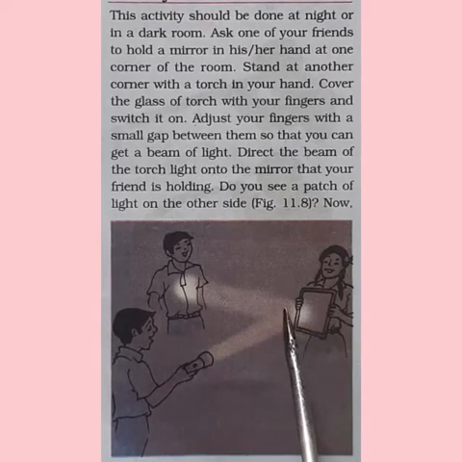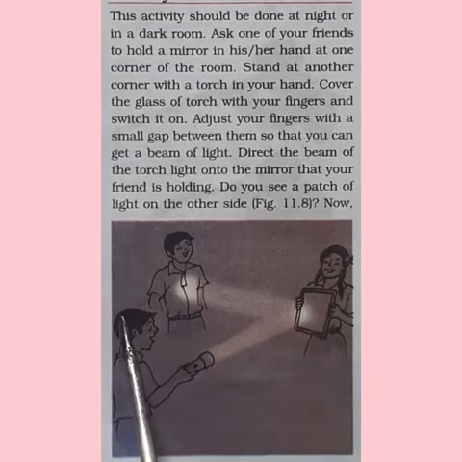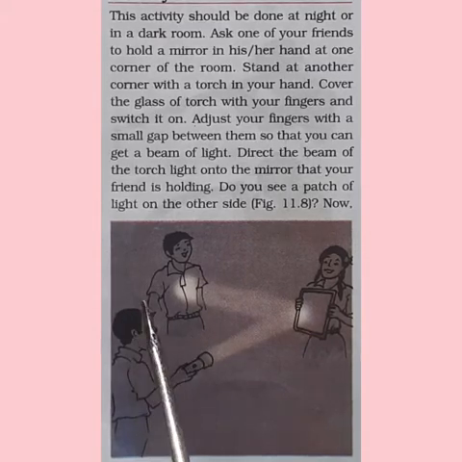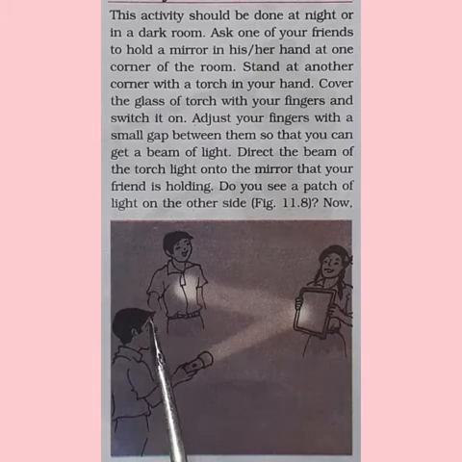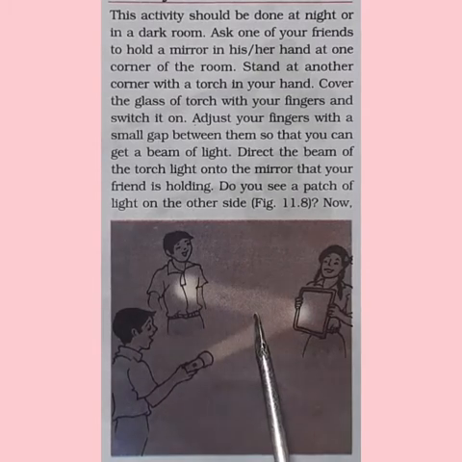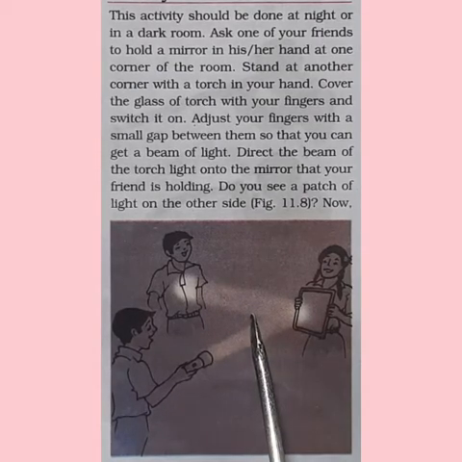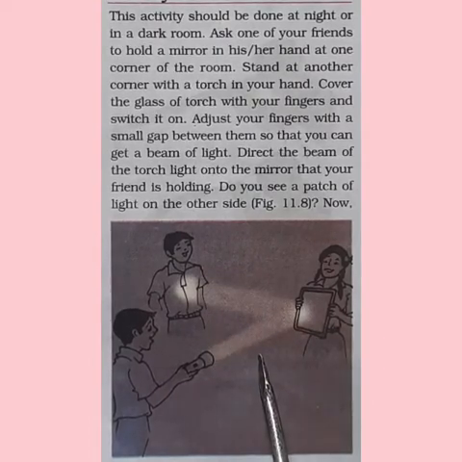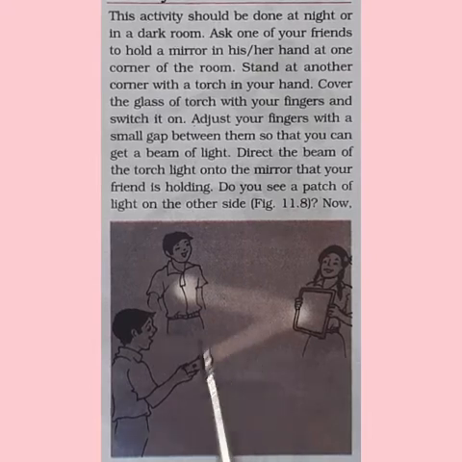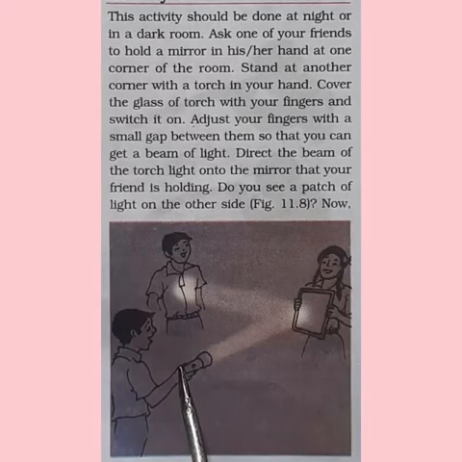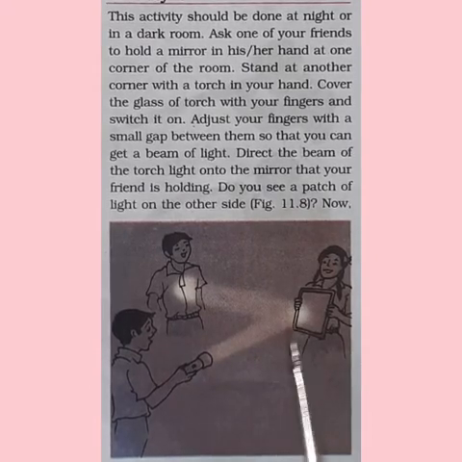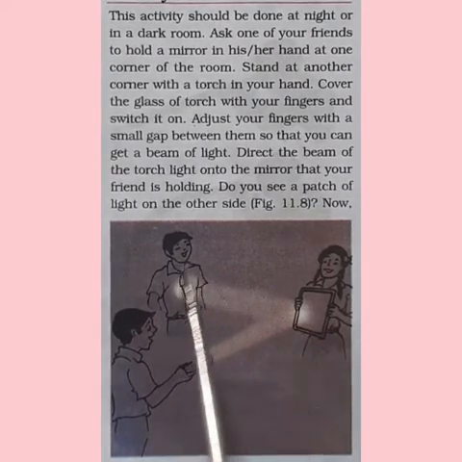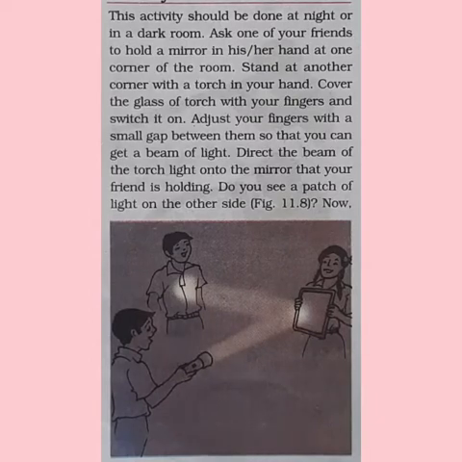Now, do you see a patch of light on the other side? Somewhere else? Yes, of course. So, a mirror changes the direction of light that falls on it. Here, from this activity, we can conclude that when light falls on the mirror, it reflects, changing the path of light. So, the image will be formed somewhere else also.